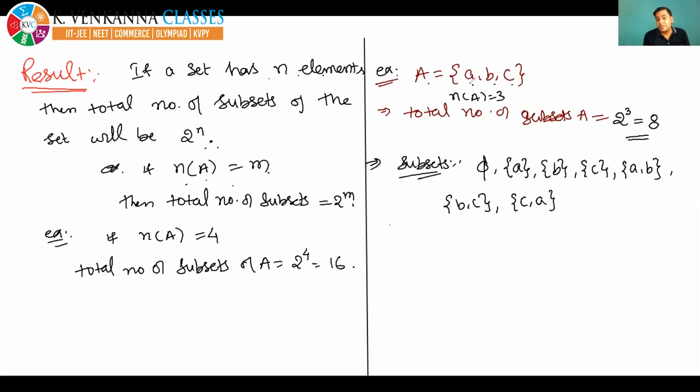And now if we take all three elements of the set and make a subset, then the last subset will be this. Now you can count it: 1, 2, 3, 4, 5, 6, 7, and 8. So this result has been verified by this example. The proof of this result, as I told you, I will give you in later chapters. So now I hope you all have understood this result. ∅, A, B, C, AB, BC, CA, ABC.